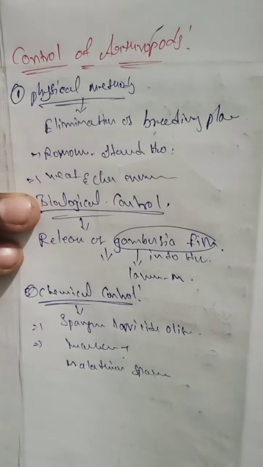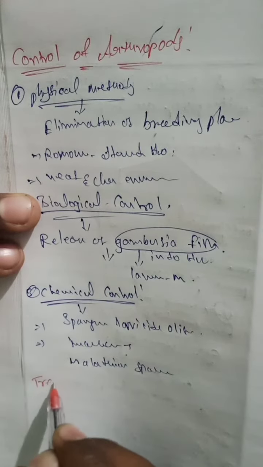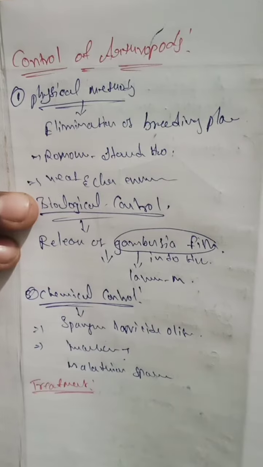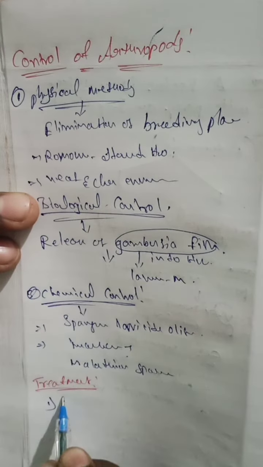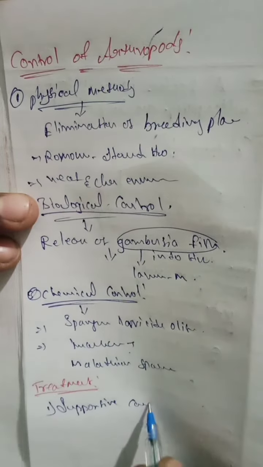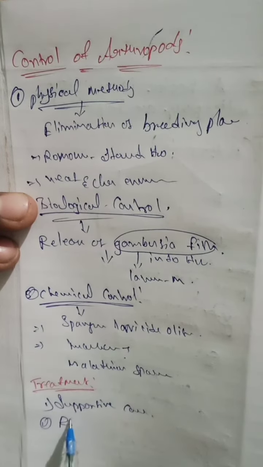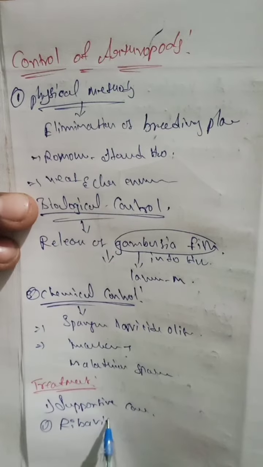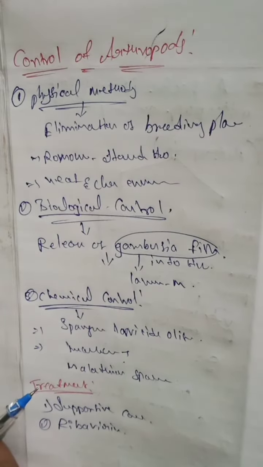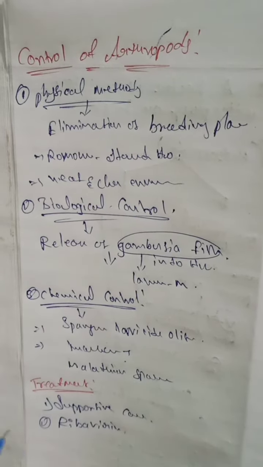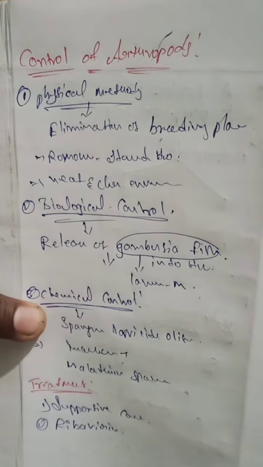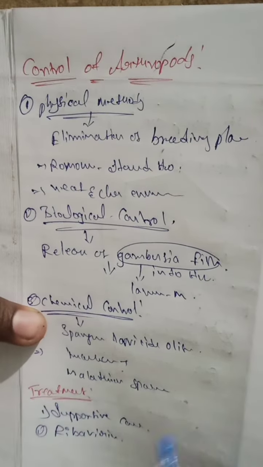And the next one, treatment. The first one is supportive care, and the second one is ribavirin. These two drugs we use for the treatment of arthropod diseases, as well as vector and rodent diseases.